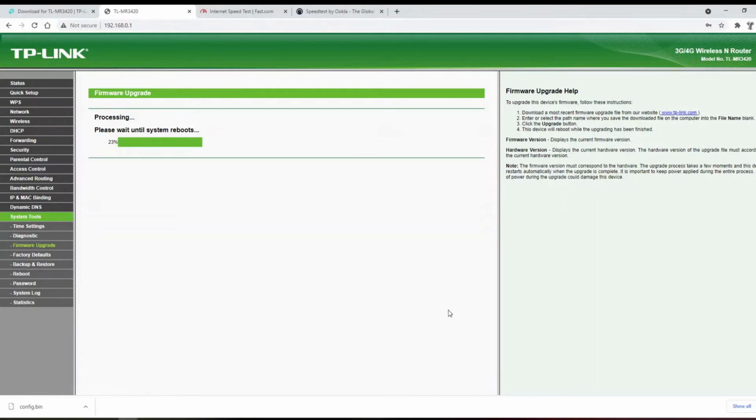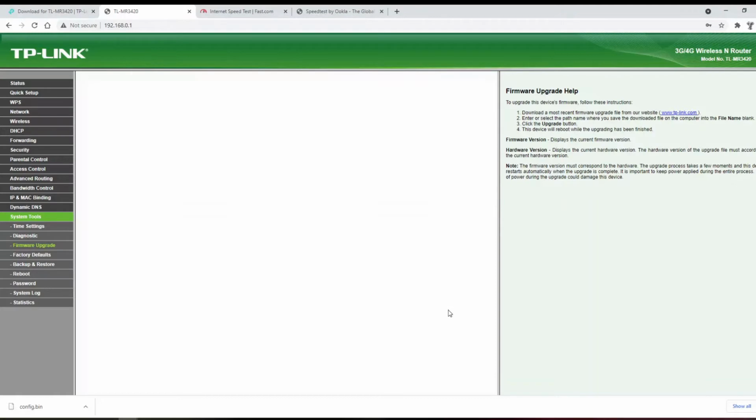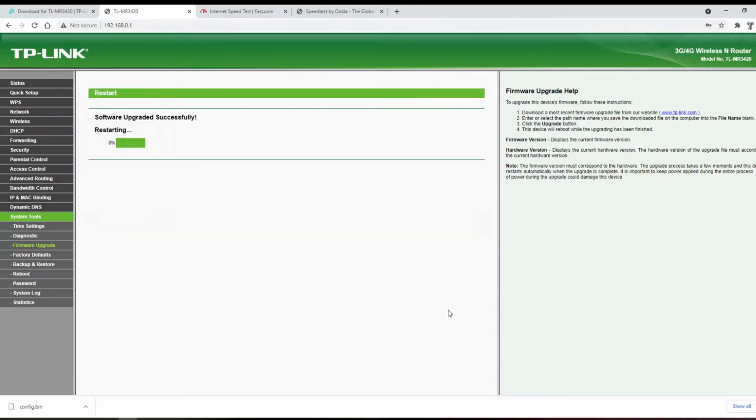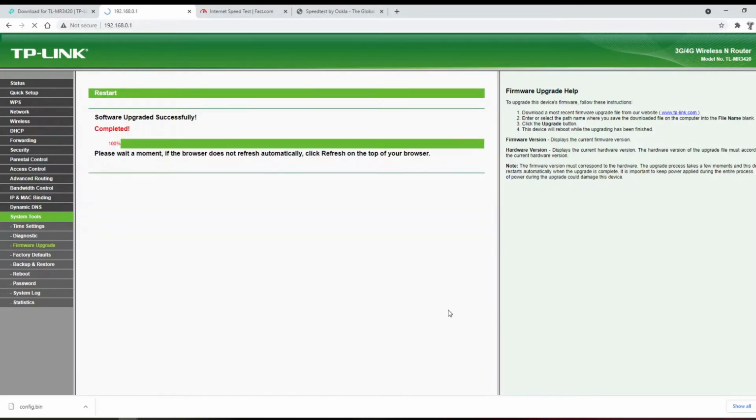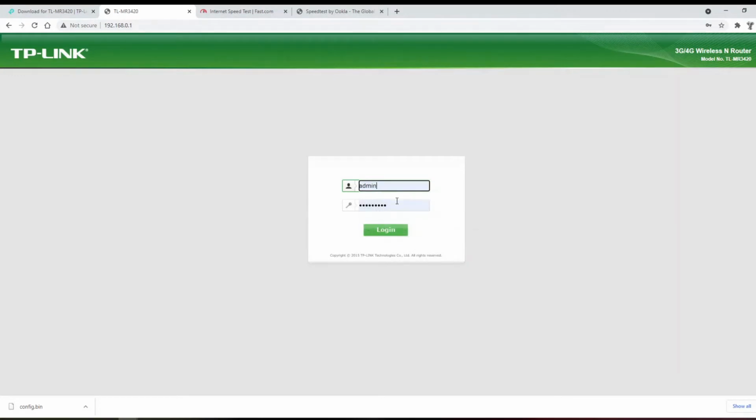After the firmware upgrade, the router will automatically reboot. Now after the router reboots, you have to log into the router again using the web browser.